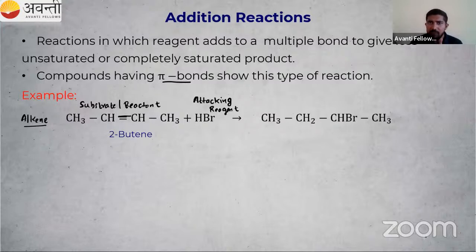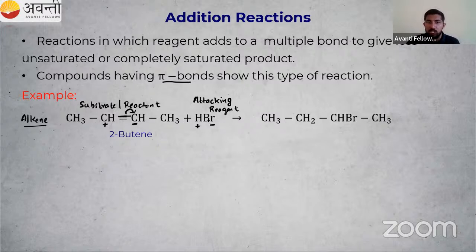There are two types of bond cleavage: homolytic cleavage and heterolytic cleavage. Suppose the cleavage takes place and this carbon takes the electron, so I can write a negative charge. This carbon has lost the electron, positive charge. Then we have HBr, which I write as H plus and Br minus.